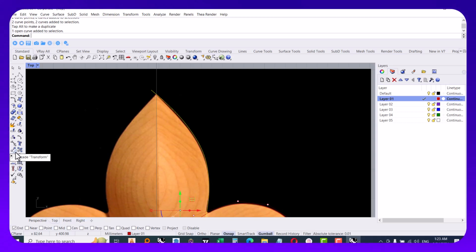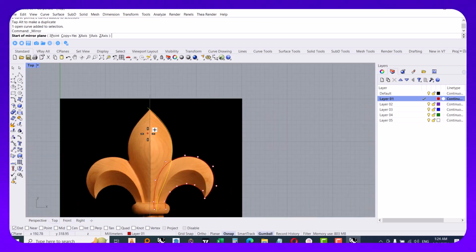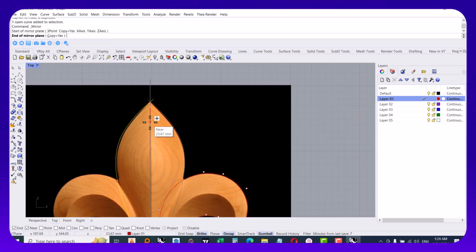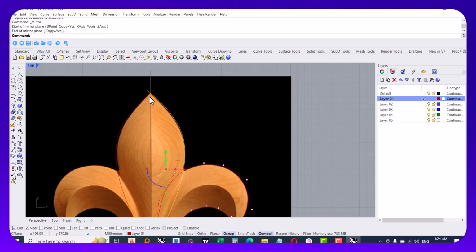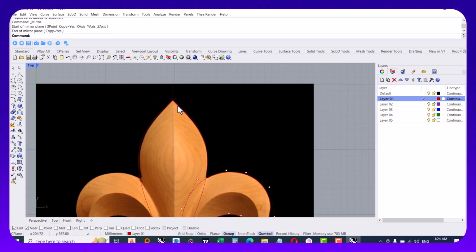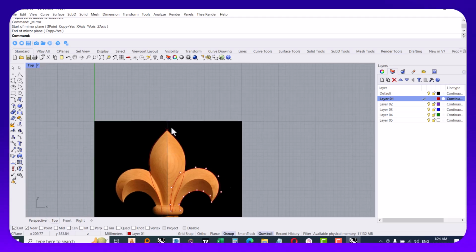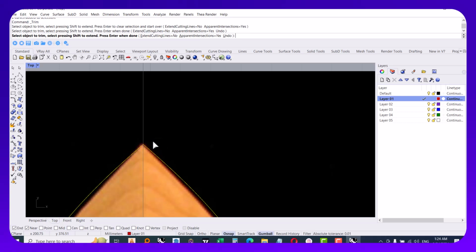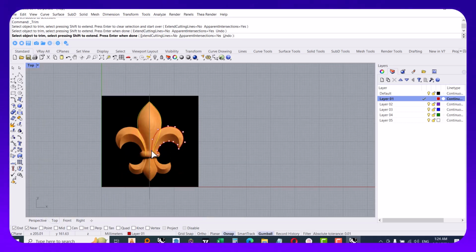I click on this. Here I have mirror. I choose the mirror and turning on near no snap. I can choose the middle line and holding shift I can mirror this line. So yeah, I think it's good.